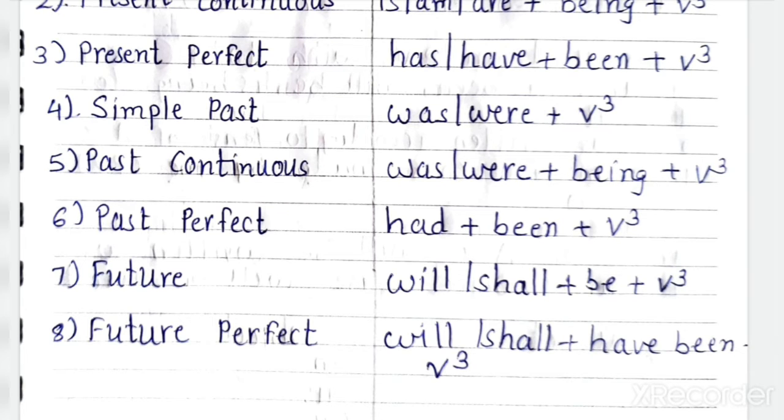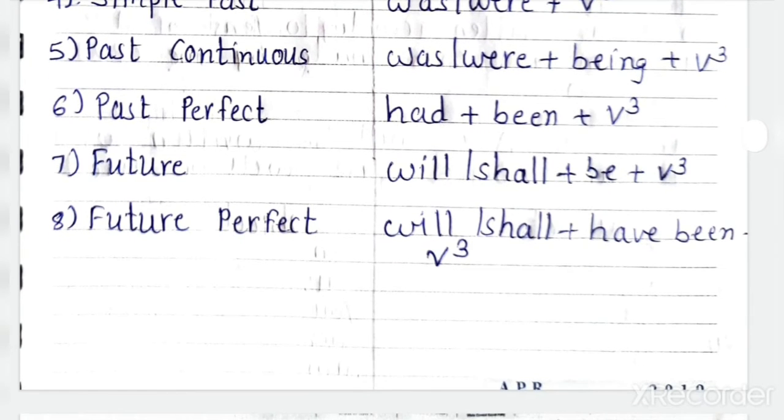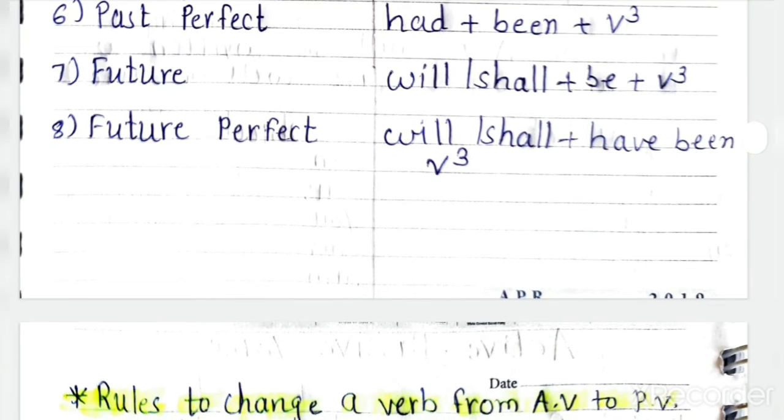Next one is past perfect tense. In past perfect tense, only the had form is there. With all the persons we use had plus been plus v3. Then simple future tense. According to the subject, write will or shall plus be plus v3. The next one is future perfect tense. In future perfect tense, use will or shall according to the person, plus have been plus v3. So these are the verb forms of different tenses for passive voice.